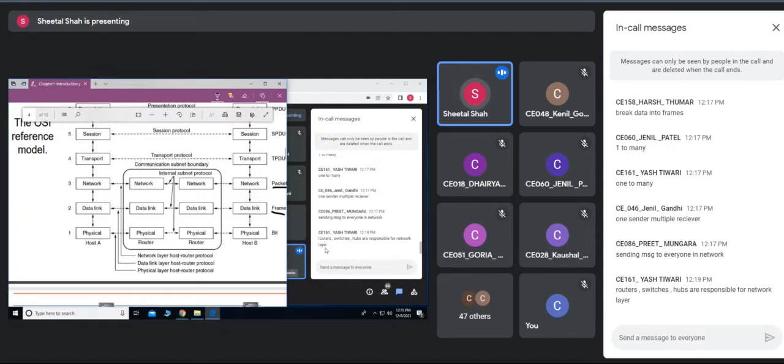Routers are responsible for the network layer. The switches would be of the data link layer, or the physical layer, you can say. Yes. Okay.